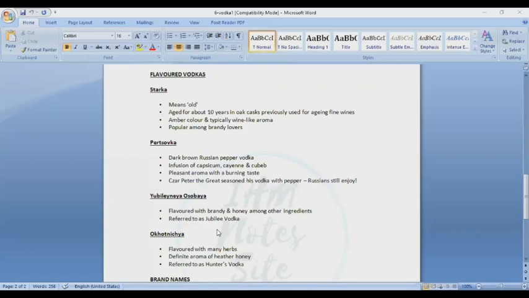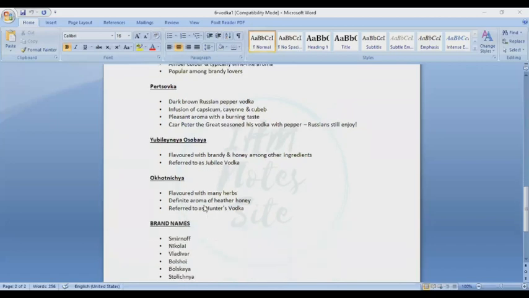Another is Jubilejnaya Osobaya, which is flavored with brandy and honey, among other ingredients, and is referred to as Jubilee vodka. Remember this one: Okhotnichya is flavored with many herbs, with a definite aroma of heather honey. It is referred to as hunter vodka.